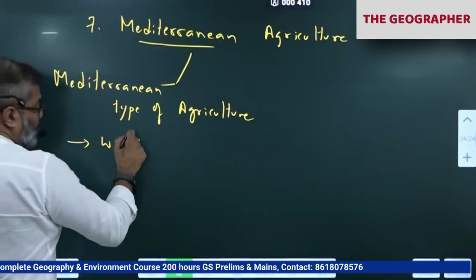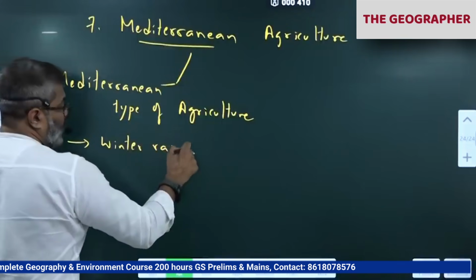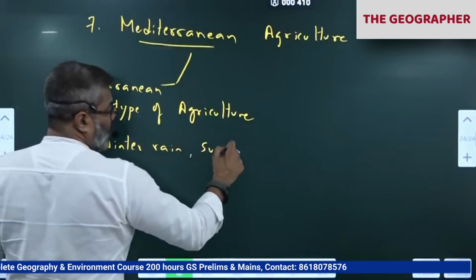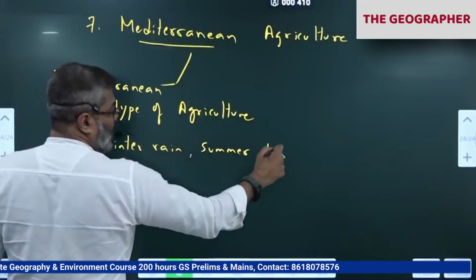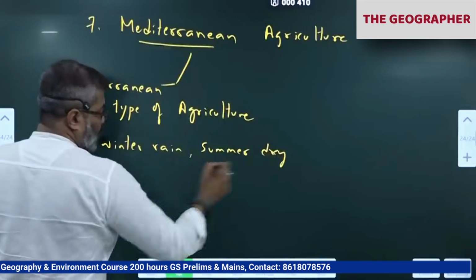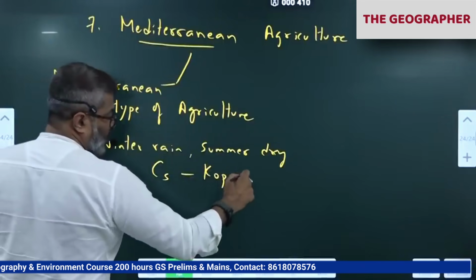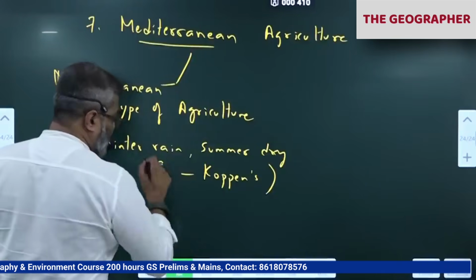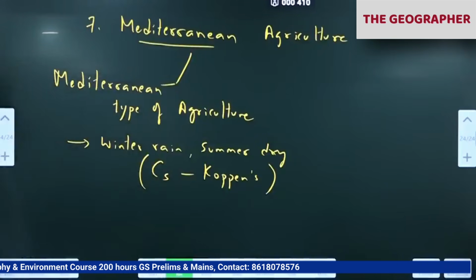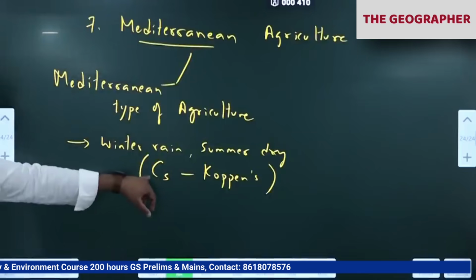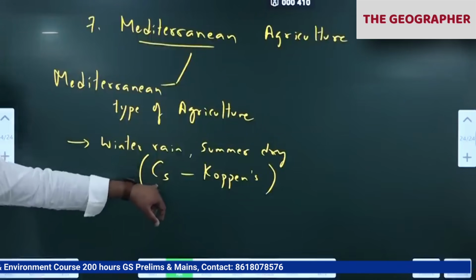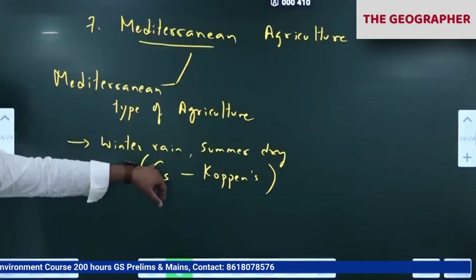Mediterranean type of agriculture is practiced where? Winter rain, summer dry climate. It is CS in Köppen's classification. In Köppen's climatic classification it is called CS. Remember all of you? C means warm temperate, mesotherm.